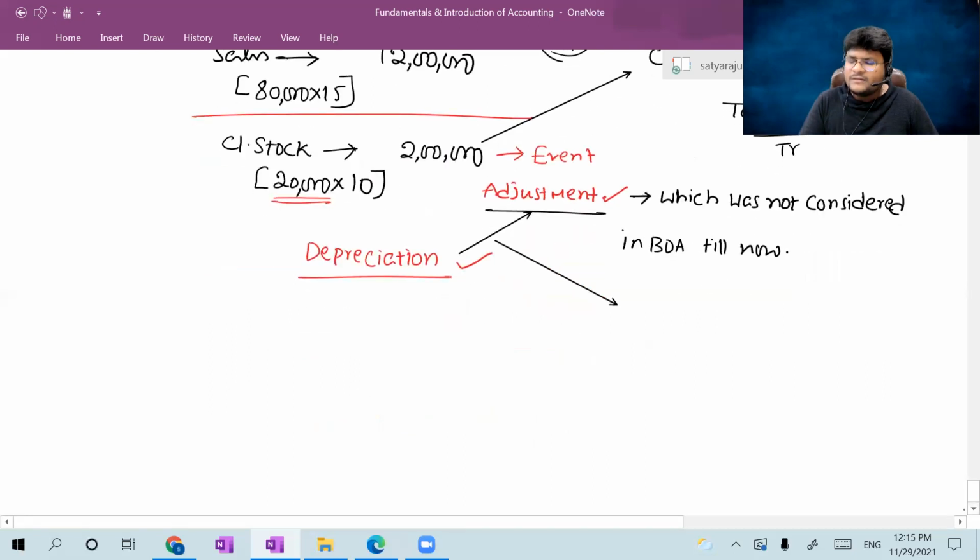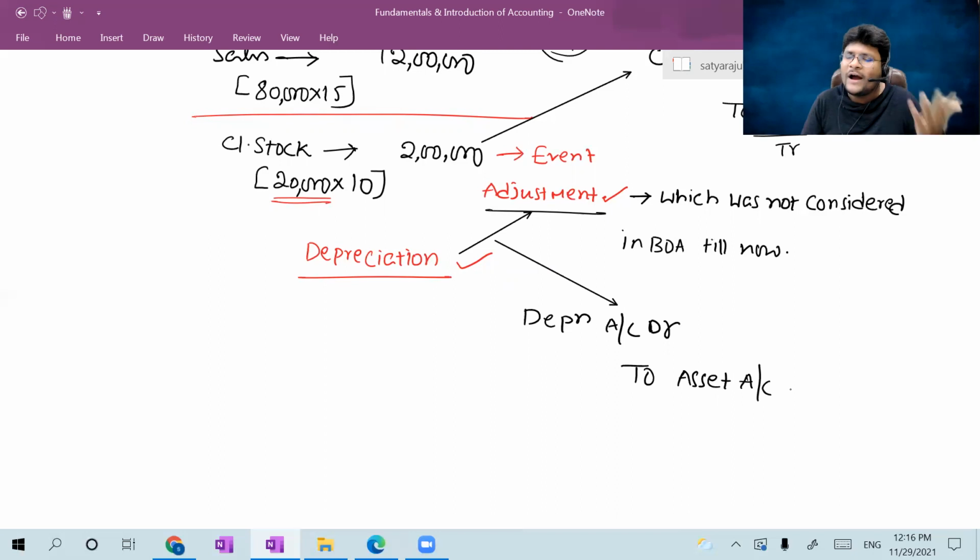Journal entry means till now you have not decreased the value of the asset. Now you can decrease the value of the asset. That is nothing but depreciation account debit to that particular asset account. That means in the trial balance, the asset balance was shown before providing the depreciation. That point you have to appreciate.